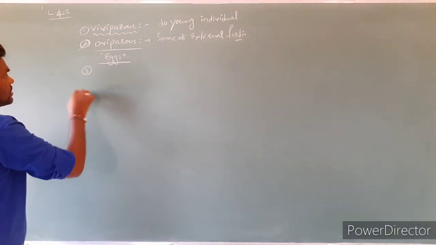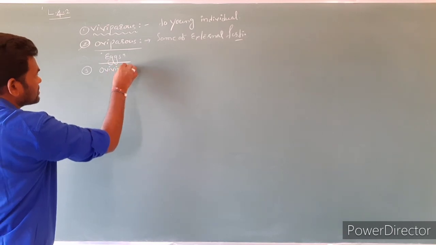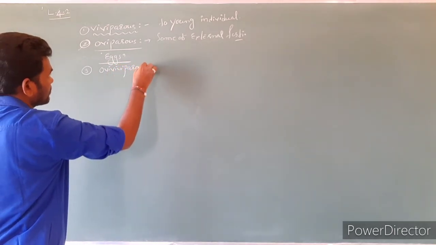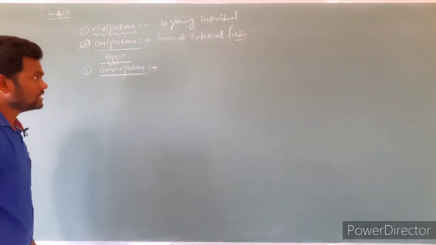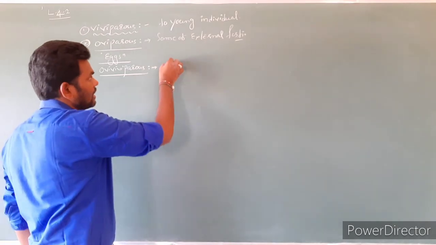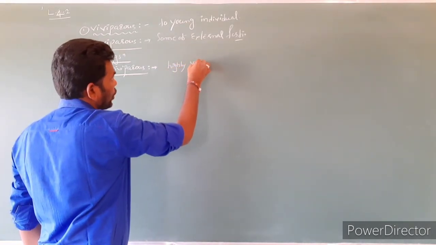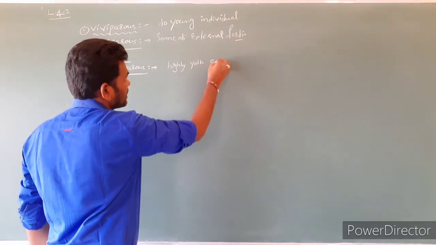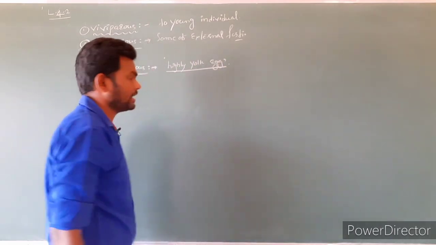Next, third one is ovoviviparous. So in this case, what happens? Generally the egg contains highly yolky egg cell. It contains more amount of proteinaceous material.